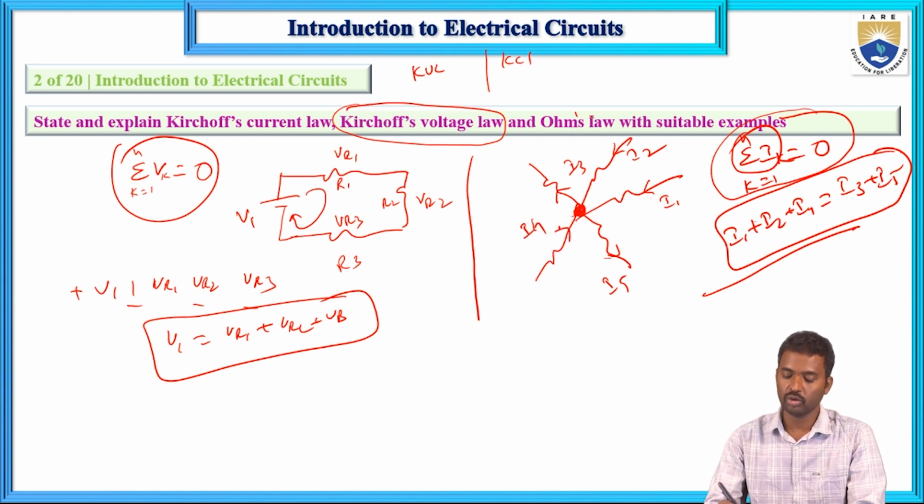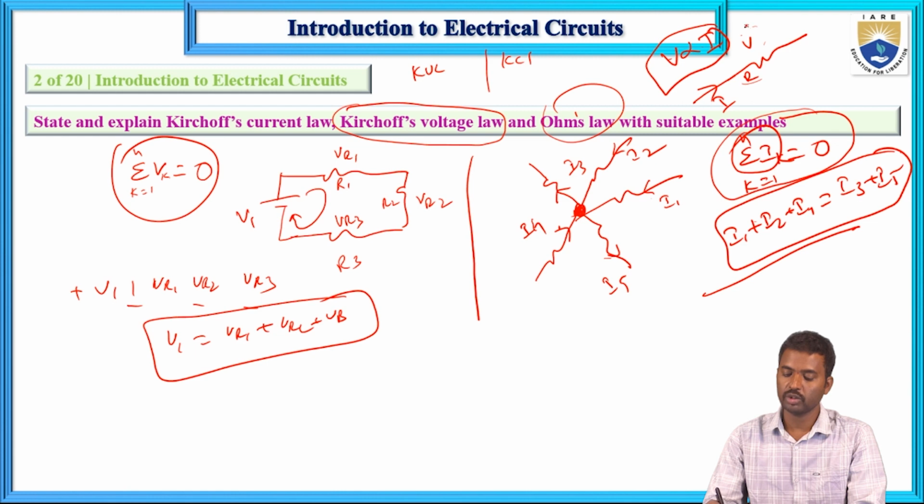And next, what about Ohm's law? Ohm's law means V is directly proportional to I. Suppose this is one resistor with voltage V across it, its resistance is R, and the current flowing through it is I. Now the voltage across any element is directly proportional to the current.